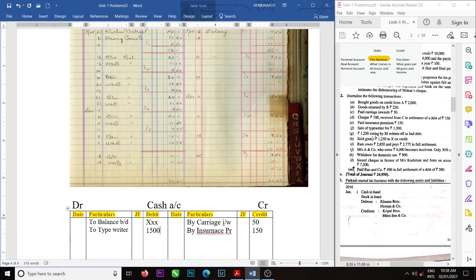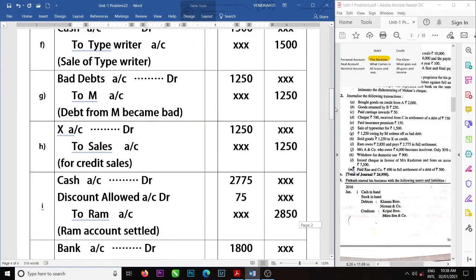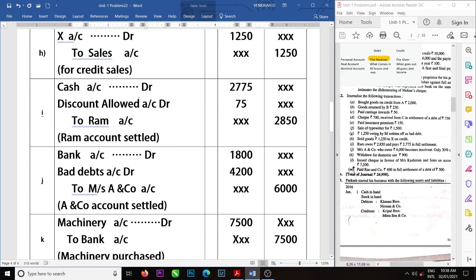Sale of typewriter is 1250, owing as bad debts. Sold goods on credit. Ram owes 2850, paid 2775 in full settlement. So Ram paid money. Right.